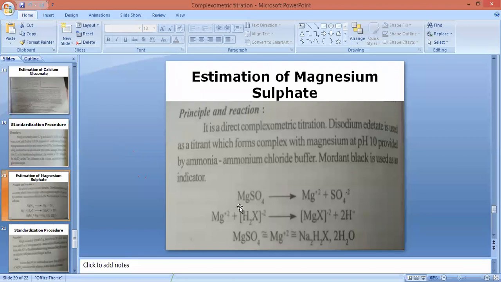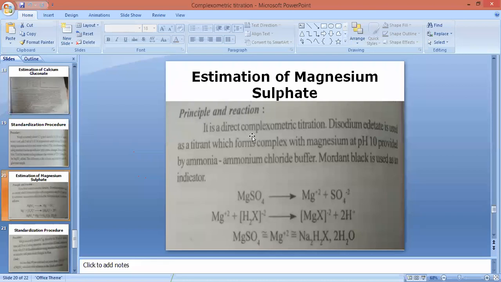This is the symbolic representation of complexing agent, that is disodium EDTA. Mg will react with the complexing agent. Formation of Mg EDTA complex takes place with the liberation of acid. A point will come that no more Mg will be available in the conical flask to react with the complexing agent. That point is known as end point of titration, and that is indicated by the color change of contents in the conical flask. At that moment, stop the disodium EDTA addition and note down the burette reading. After noting down the burette reading, we will be able to find out the concentration of MgSO4.